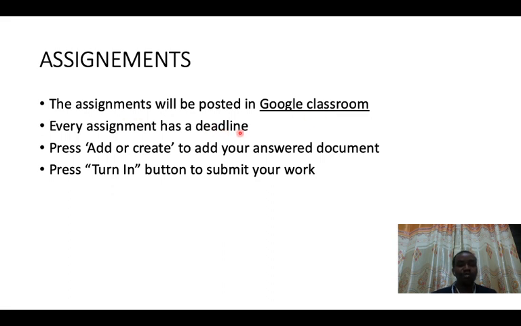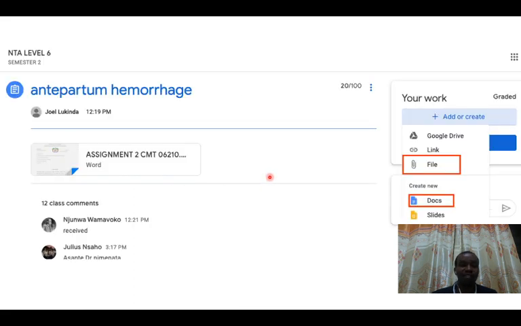One will need to submit this assignment, and one will need to add or create an answer document in Google Classroom. I'm going to show you this. After you do your assignment, you're going to press turn in. When you press turn in, it means you submit your assignment.